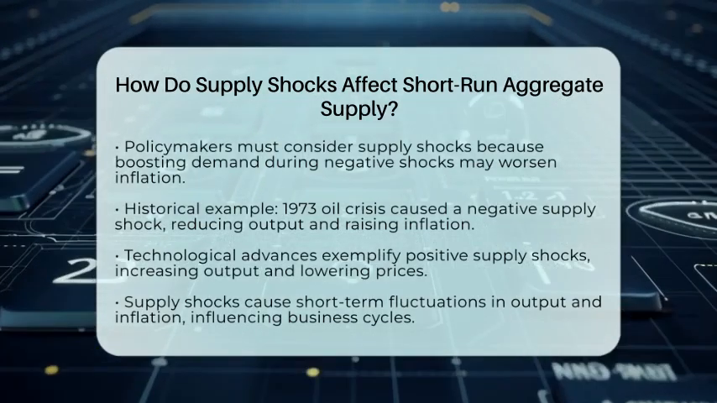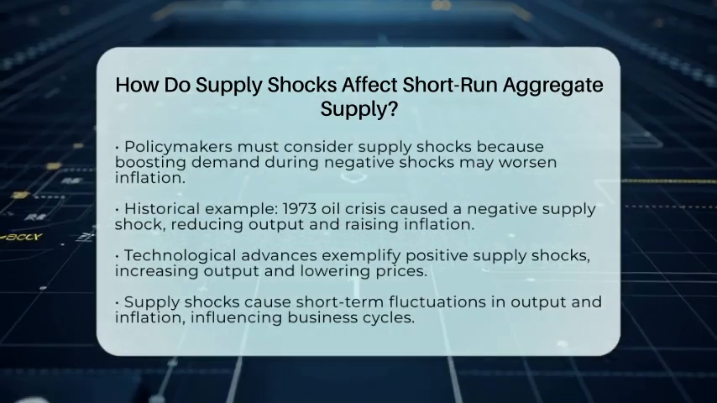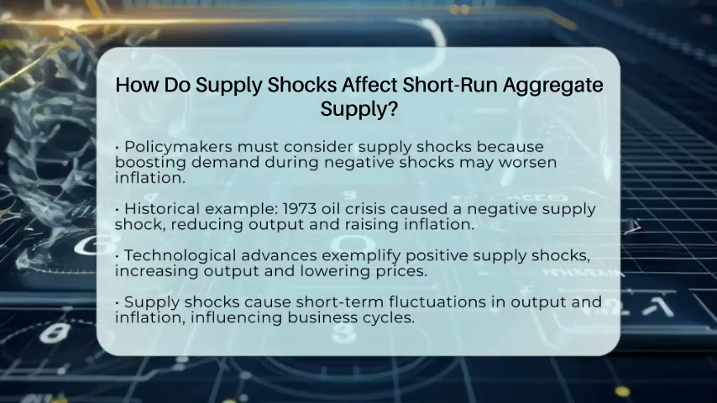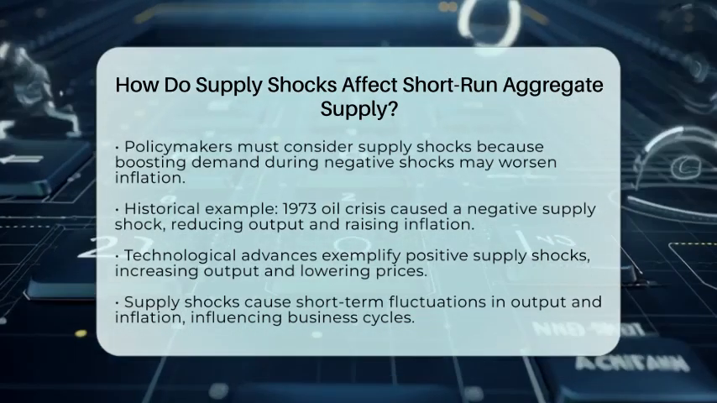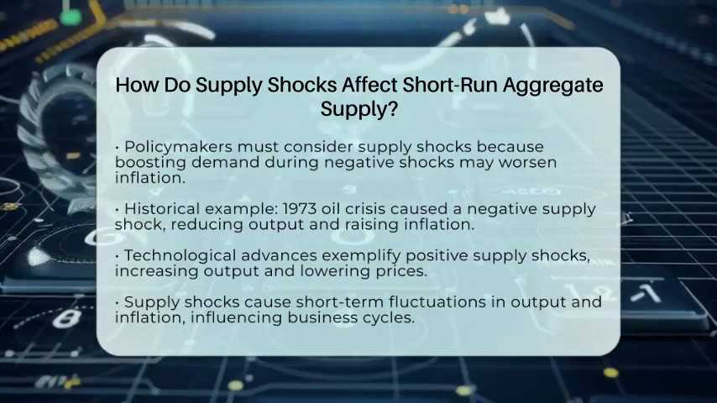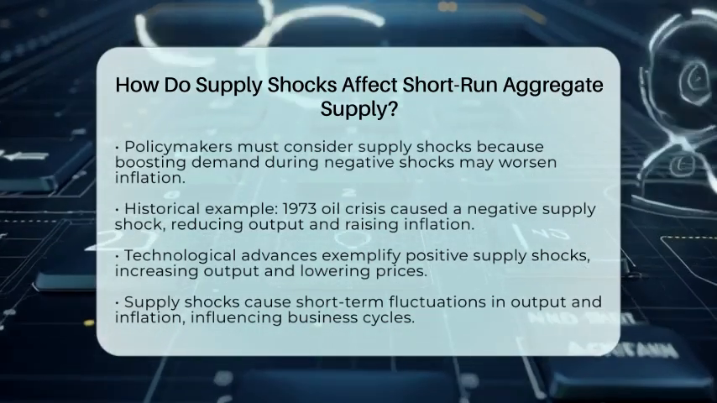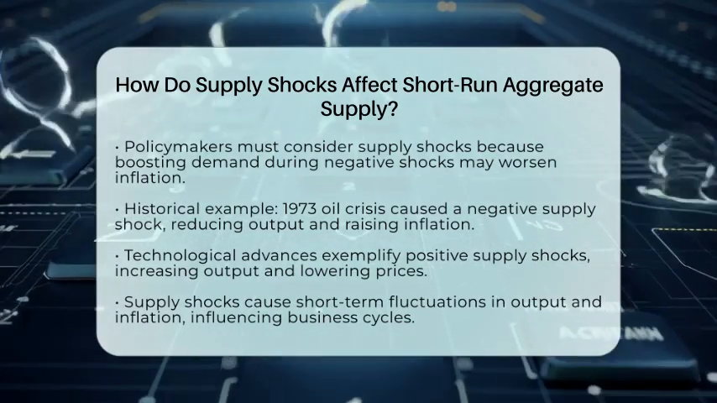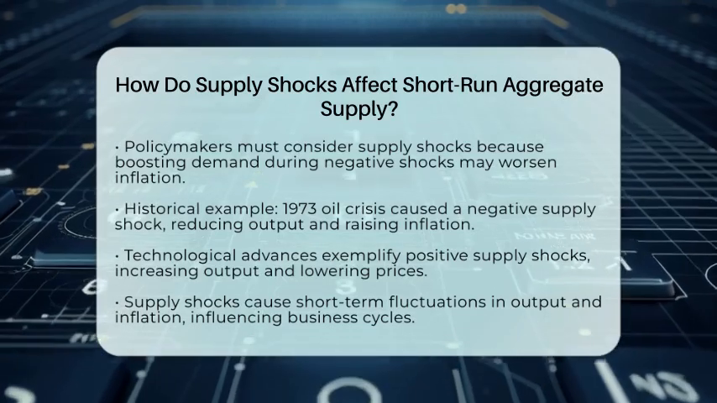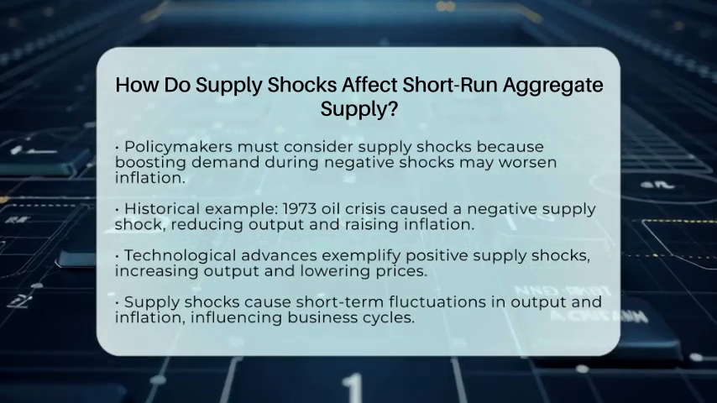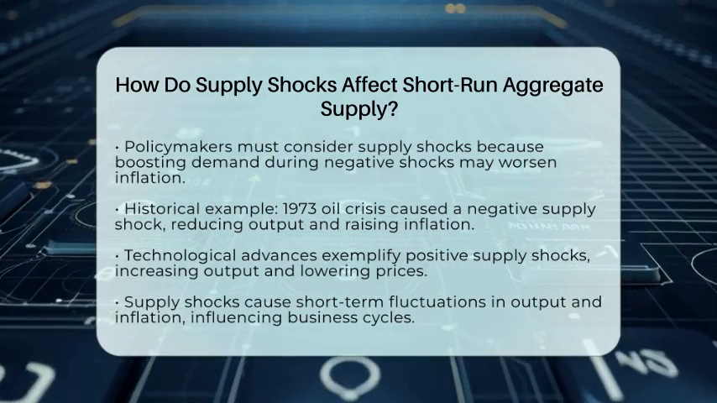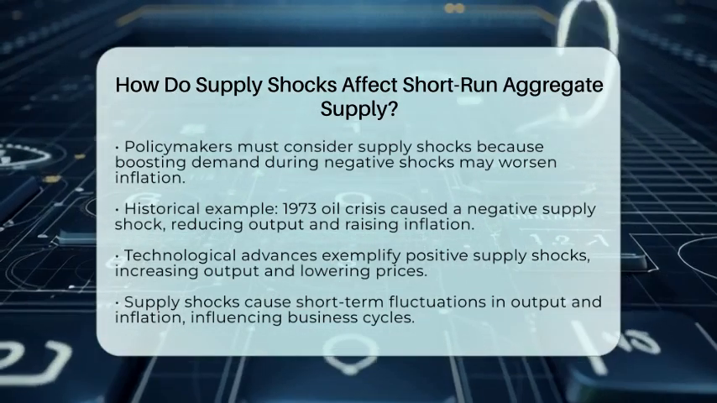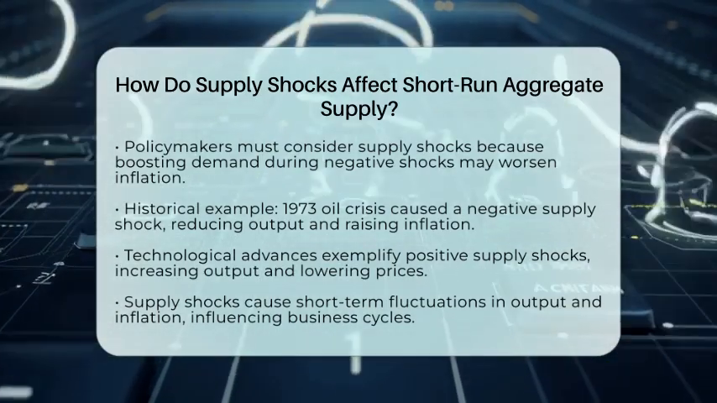For example, the oil crisis in 1973 caused a negative supply shock by sharply raising oil prices. This reduced output and increased inflation at the same time. Conversely, technological advances in manufacturing can create positive supply shocks, increasing output and lowering prices quickly. So, supply shocks are a key factor in understanding how the economy moves through different phases of business cycles and economic changes. They can cause sudden shifts in production and prices, shaping the overall economic landscape in the short run.